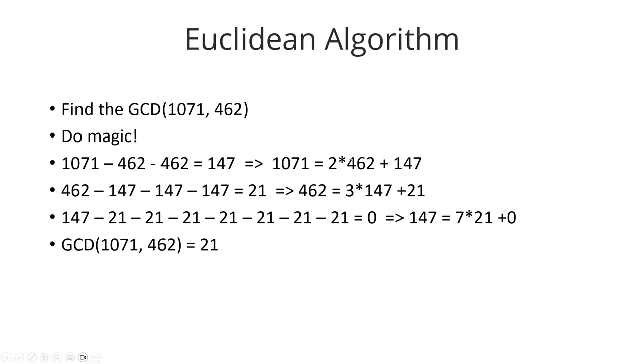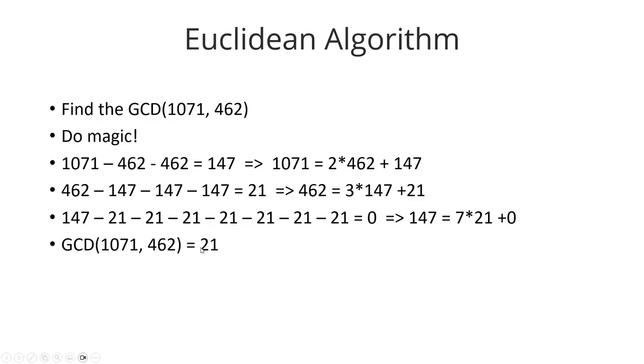You can think of it as replacing this 462 here with 3 times 147, plus the 21 remainder. Then I can replace the 147s, which are part of this now, and here with 7 times 21. So 21 will divide all of this, including 462 and 1071. 21 is the greatest common divisor.